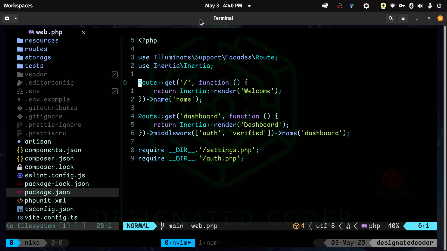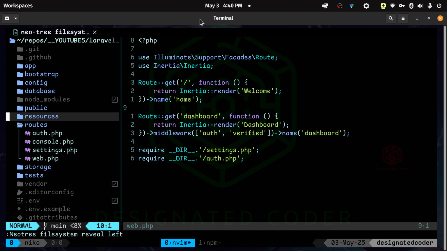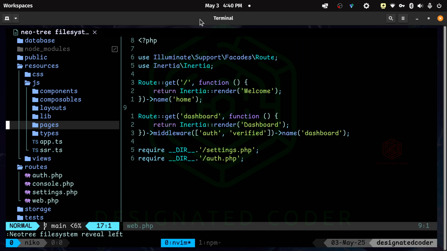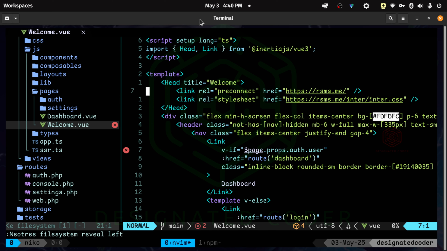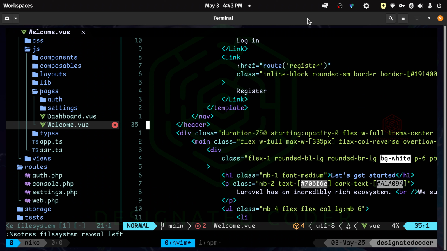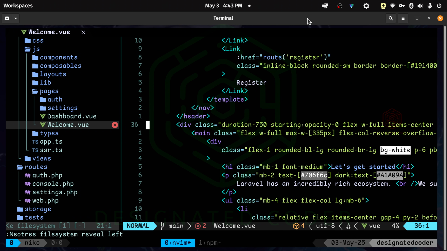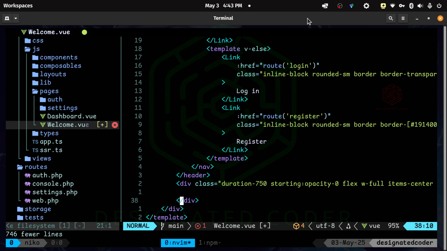So I'm just going to use the same welcome view here. It's fine. We don't really need to change anything about that. But what we can do up here is start removing stuff from this resources, pages, welcome.view, and start getting rid of that. So for us, our navigation is pretty much going to stay the same, so I'm not really going to touch that. But what I do want to do is get rid of everything that's in here, because we're not going to need that, and I'm not sure what that's for, but we don't need that.